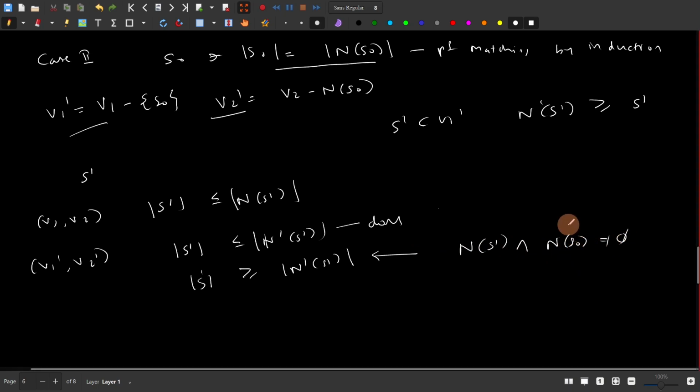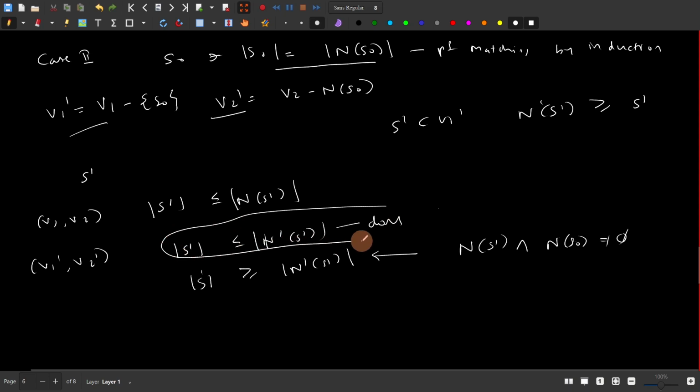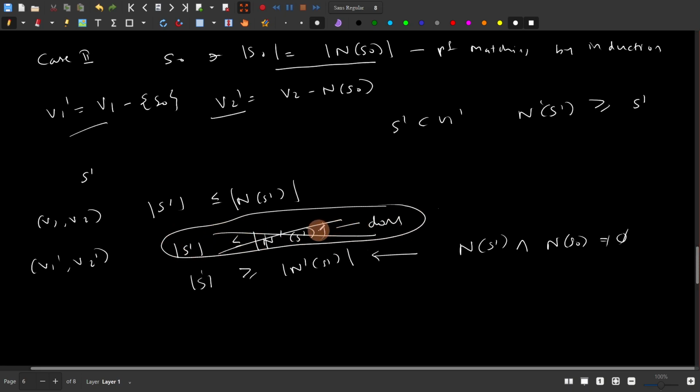Some of the neighborhood is getting absorbed in the neighborhood of S naught. That is one possibility. I'm not saying this is going to happen. Let me just mark this; it is not relevant for our proof. This is the only way it could happen, and we will show that this will not happen at all.